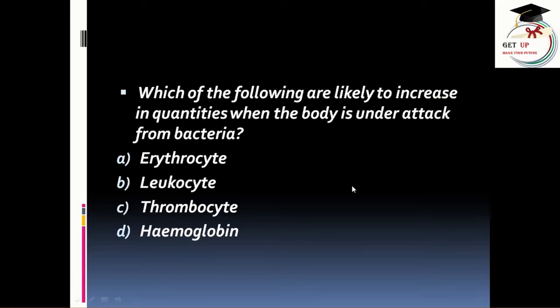Which of the following are likely to increase in quantity when the body is under attack from bacteria? Erythrocyte, leukocyte, thrombocyte, or hemoglobin. Can you say what is the correct answer? Write in the comment box. The correct answer is leukocyte, because leukocyte is the other name of WBC. Erythrocyte is RBC, thrombocyte is the other name of platelet, and hemoglobin is a protein. So leukocyte is the correct answer.